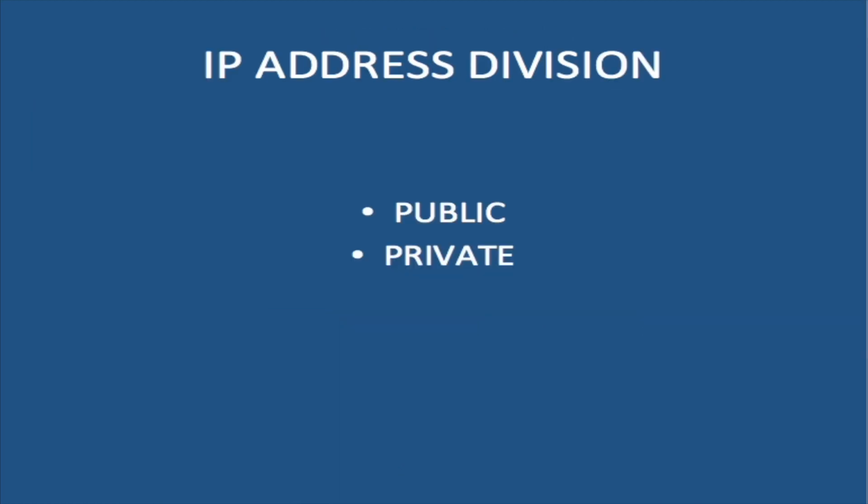To save the internet, the first decision made was to use private IP addresses on private networks and continue to use public IP addresses on public networks. Today, we have 2 groups of IP addresses, public and private. The decision to use private IP addresses on private networks led to the development of NAT, which stands for Network Address Translation. I'll explain this further.